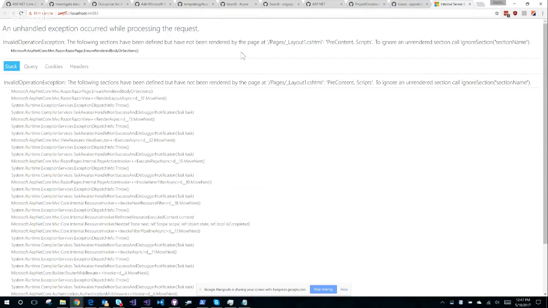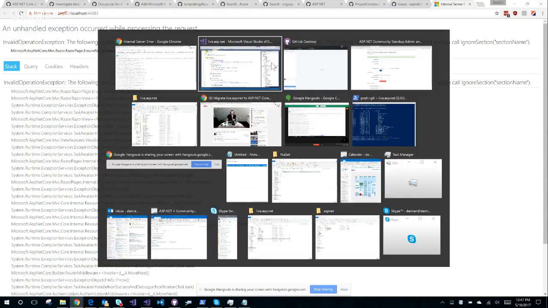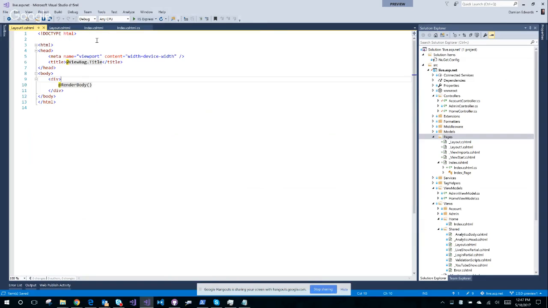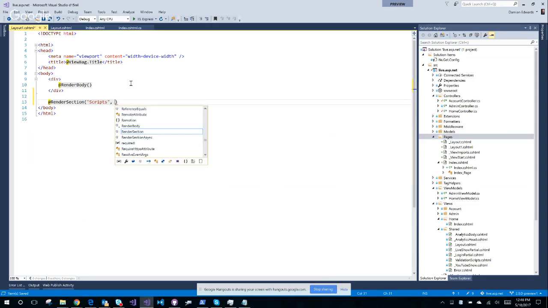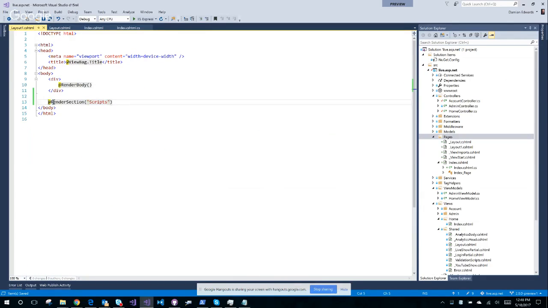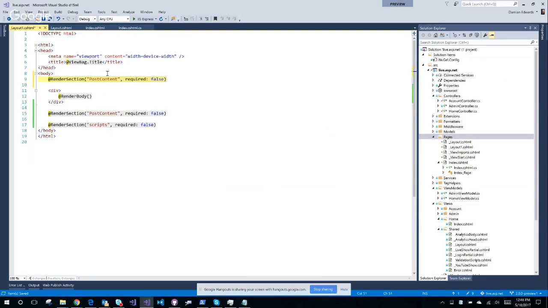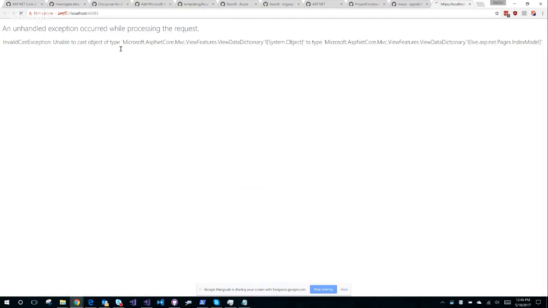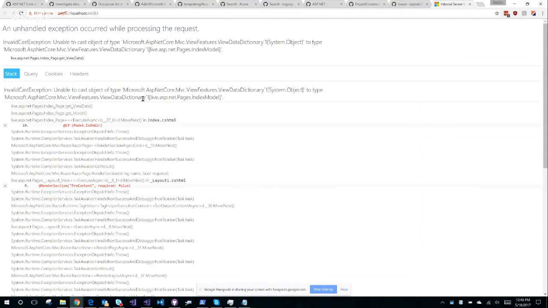All right. Okay, so sections have been defined that aren't rendered. Very good. So if I come back to here, I can say @RenderSection scripts, and I can say optional. Oh, that one, I see. Let's do this. I have pre-content. This is what all development really is, right? You just hack at things, trying to find it. Okay, so then it fails again.